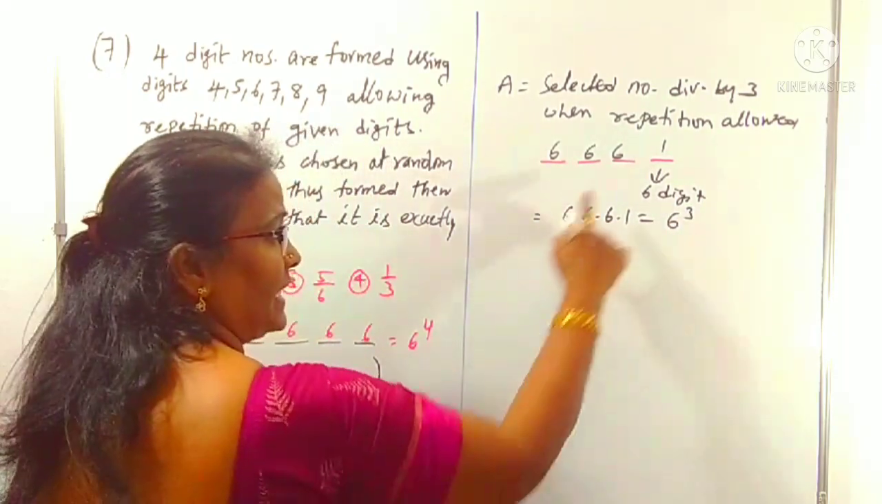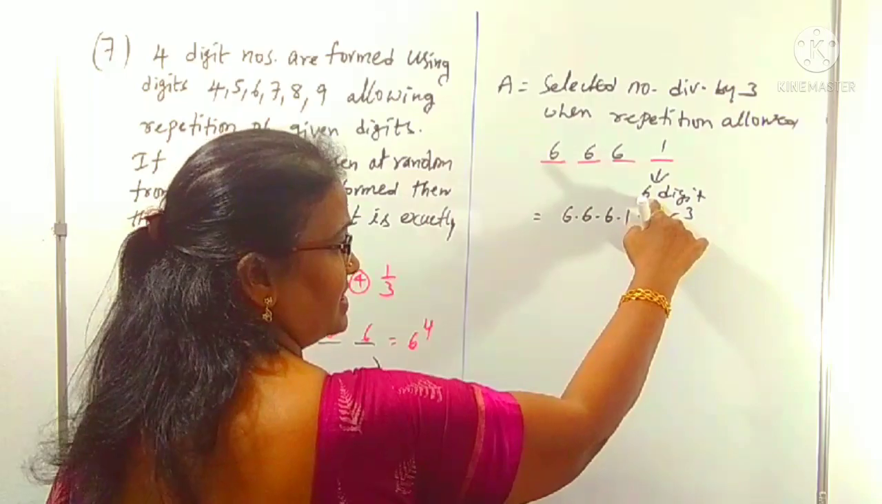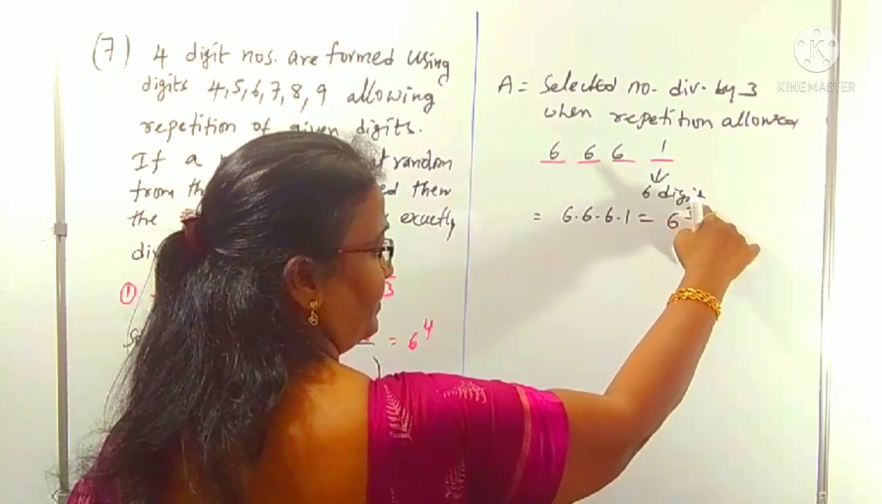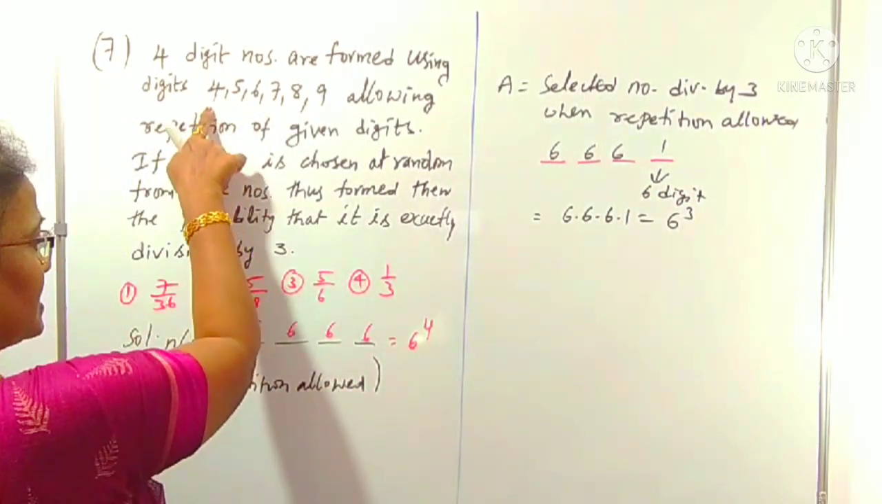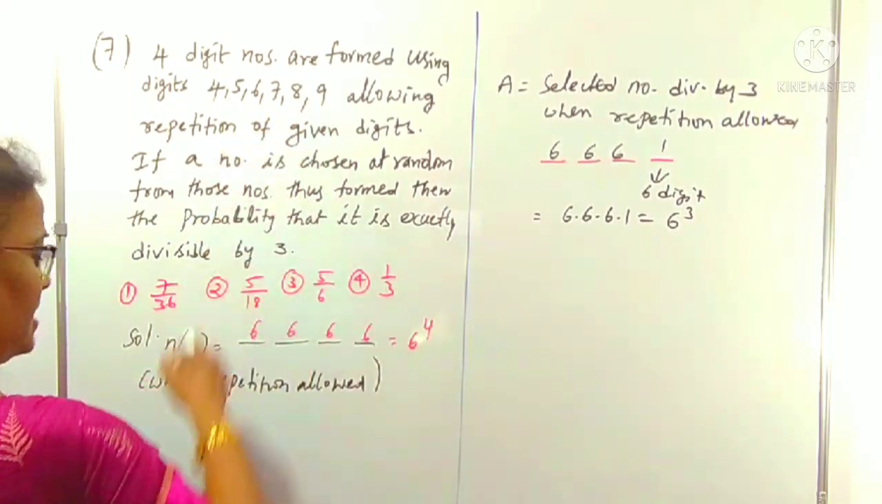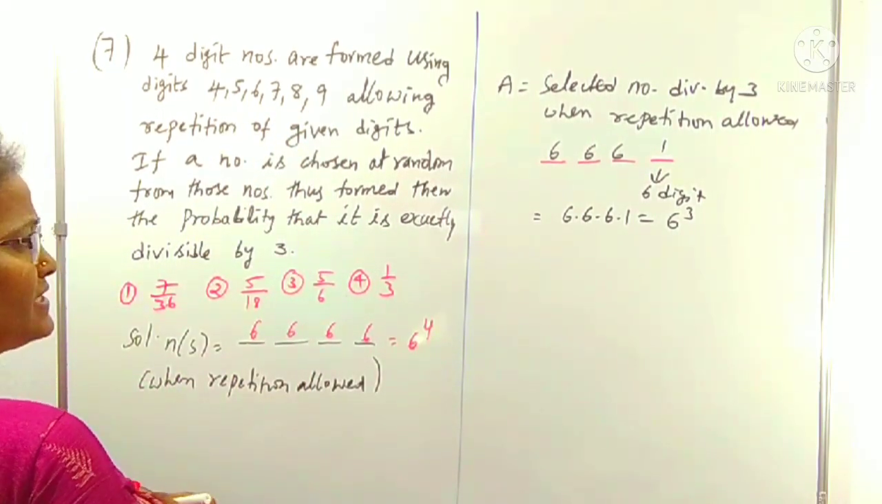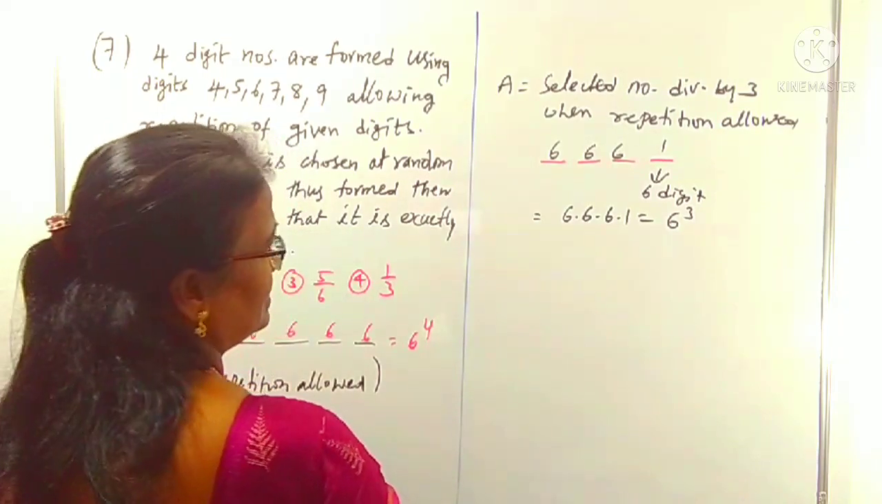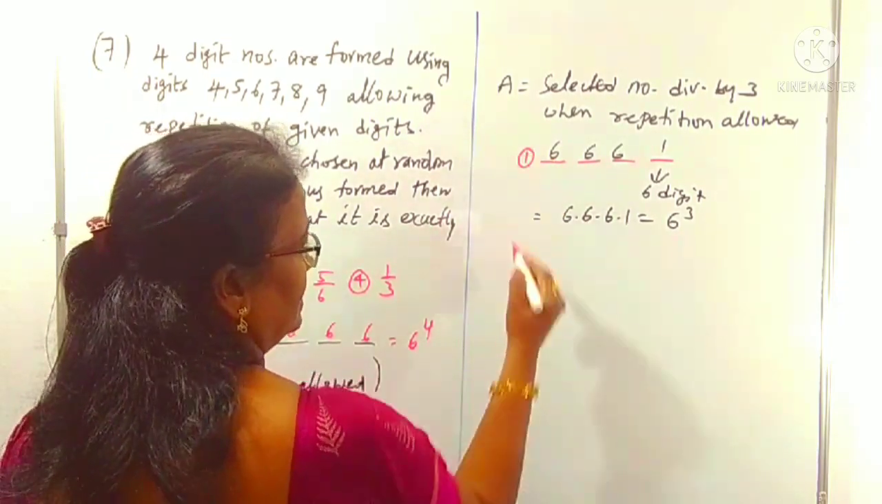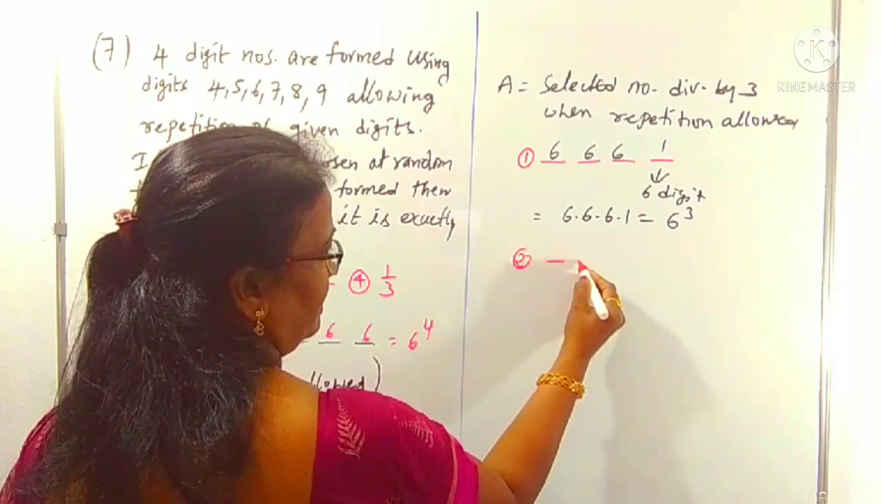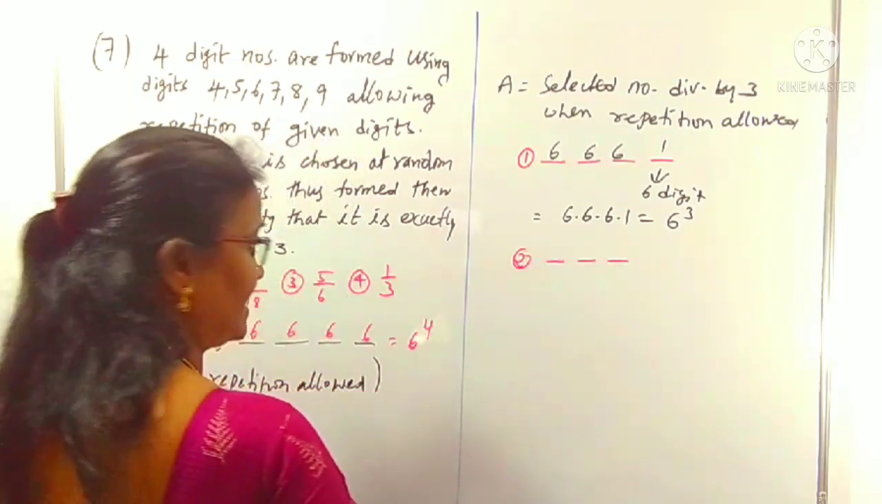This is filled with 6 because 6 is a multiple of 3. And one more digit is also a multiple of 3, that is 9. So one more case we can concentrate on here. This is one case, divisible by 6. And one more case is what? The first 3 places, as usual, are each filled with 6.